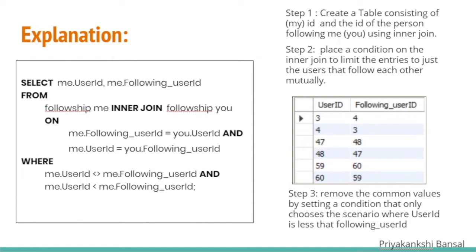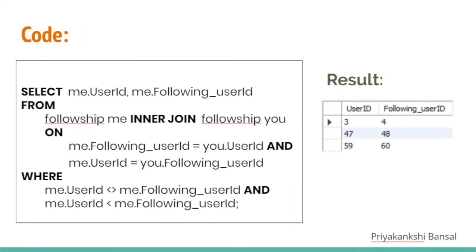However, this produces a result where user ID 3 and 4 are displayed as well as 4 and 3 are displayed. So in order to reduce this, we go through step 3 where common values are removed by placing a greater than condition where my user ID should be less than my following user ID. So this would produce the final result.